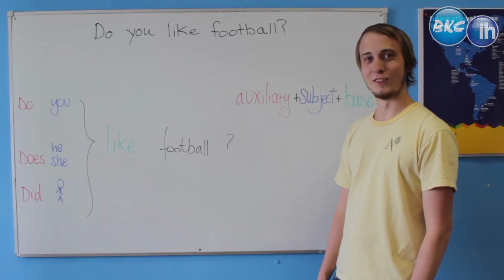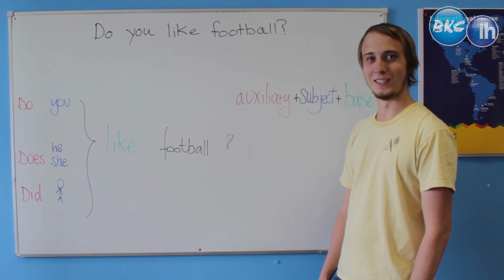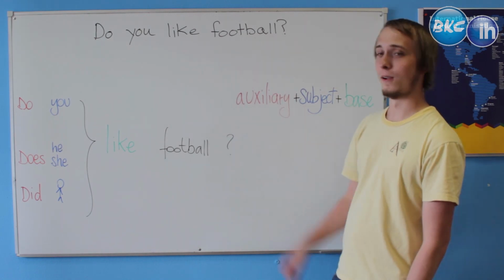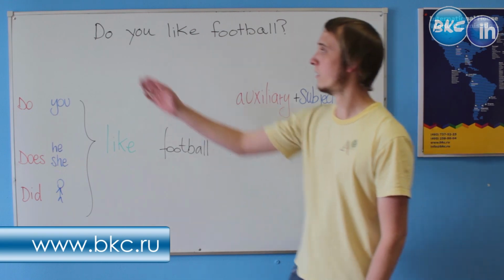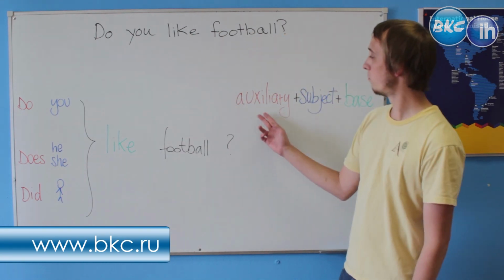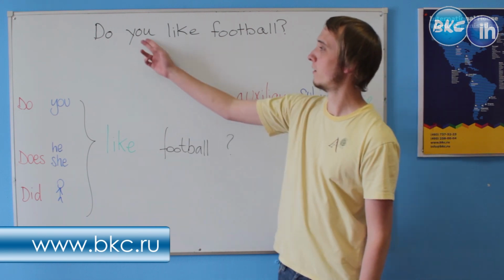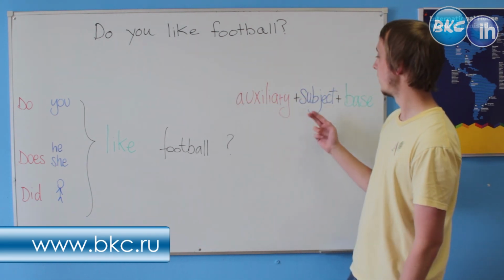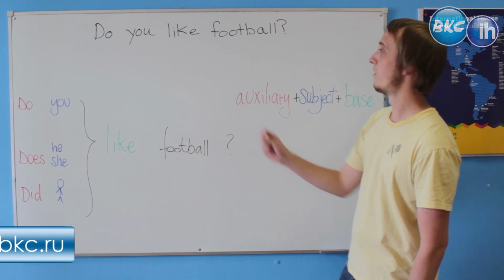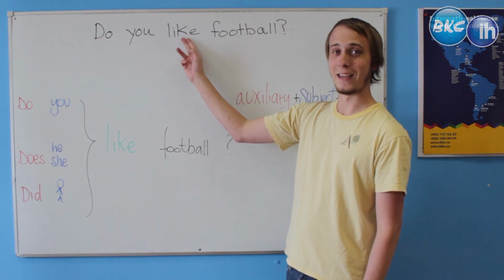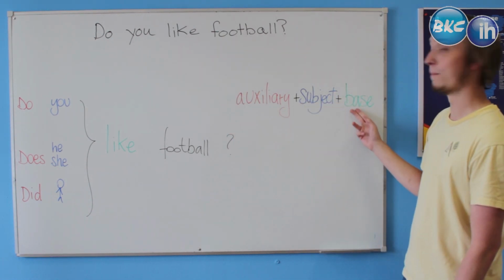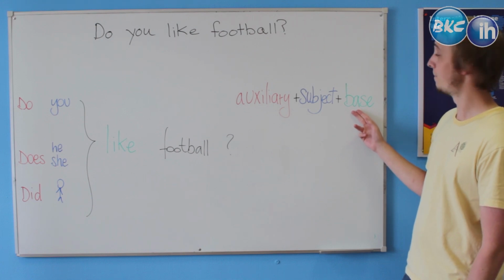So let's take a closer look at this yes-no question. Do you like football? The first part of the question, do, is what we call the auxiliary verb. The second part of the question, you, is what we call the subject. And the third part of the question, like, is what we call the base form of the main verb.